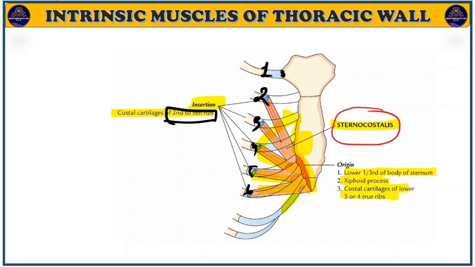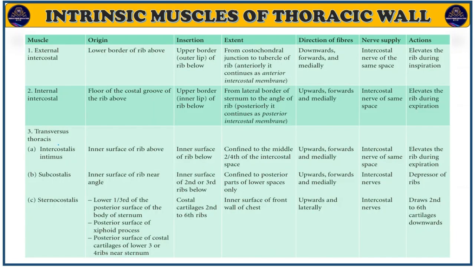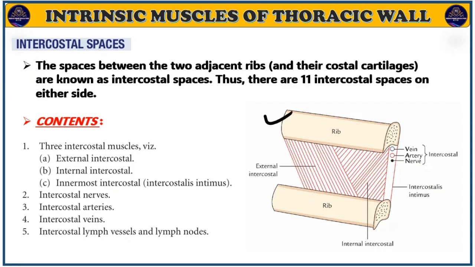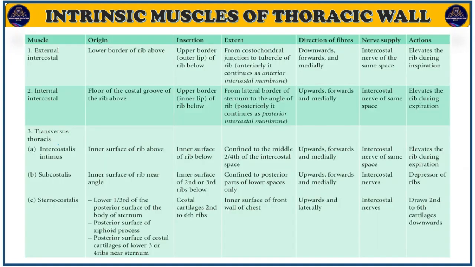Okay, so this is the insertion and origin of the subcostal and sternocostalis muscle. Now, let's move to the origin and insertion of the external intercostal muscle. To understand this concept, you have to remember this diagram. Forget the intercostal space right now. Basically, you have to understand these ribs. First of all, I will make it totally different. Please take the screenshot right now.